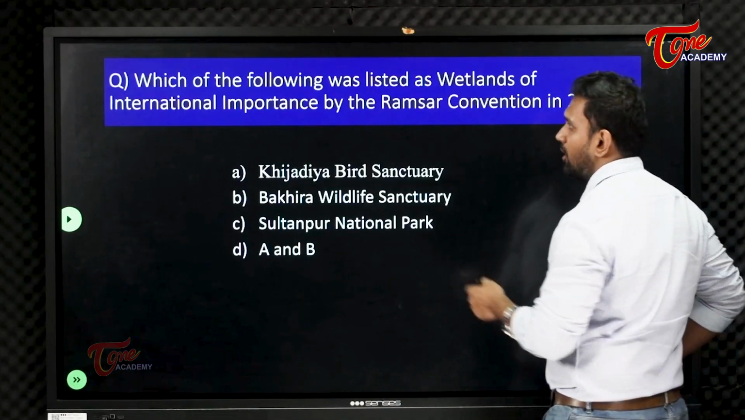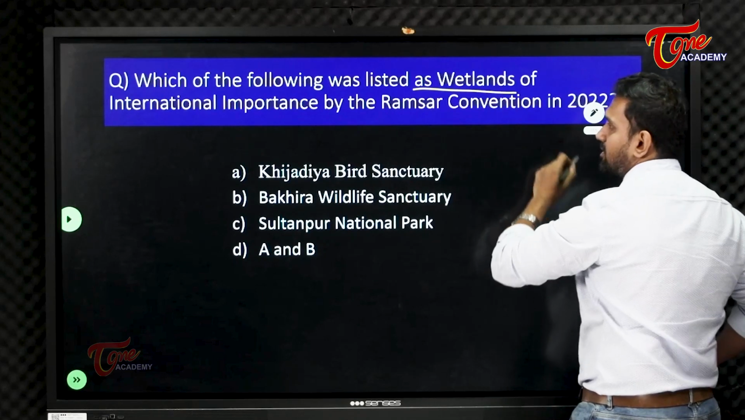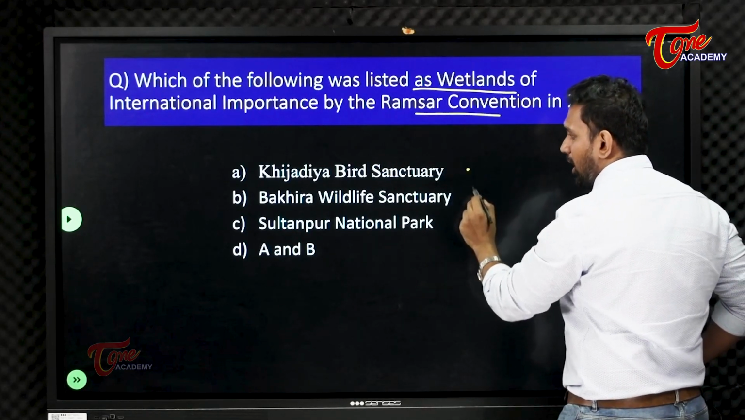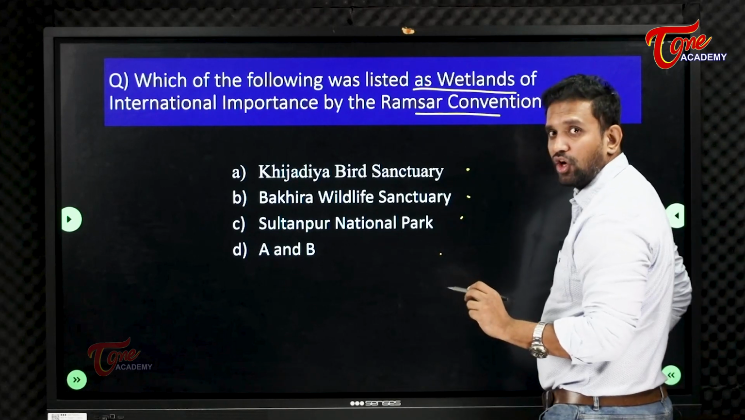Which of the following was listed as wetlands of international importance by the Ramsar Convention? A, B, C, A, B. Write in the comment section.